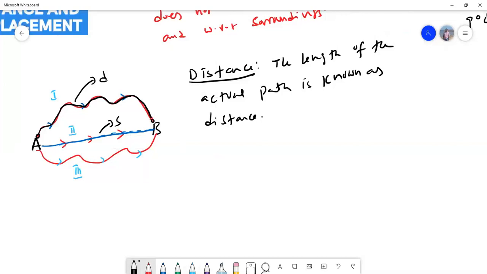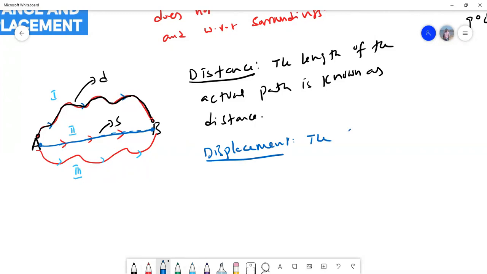Then what is meant by displacement? Let's discuss. We'll say that this is the starting point and this is the ending point. He started at A, he may have taken some different path. But remember, this is the shortest path.